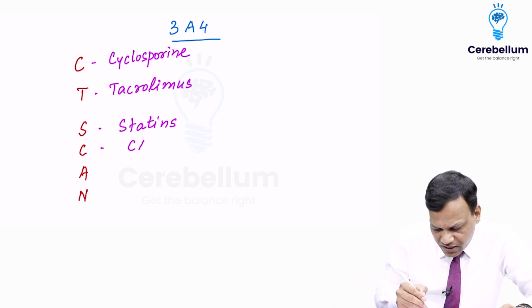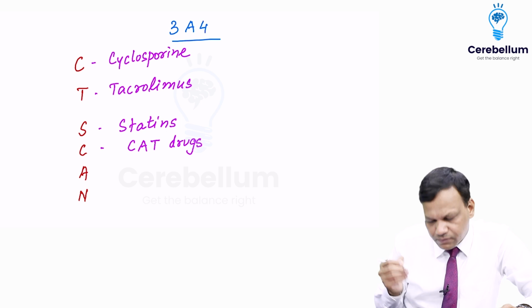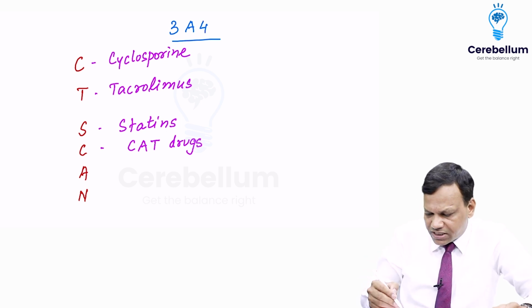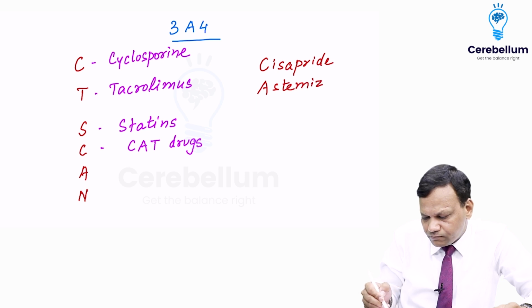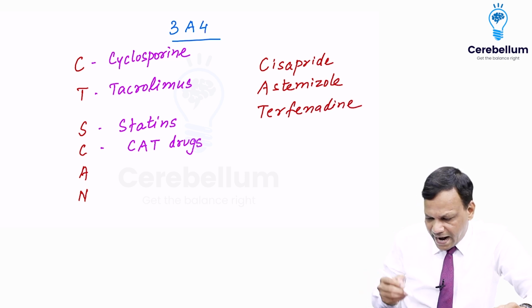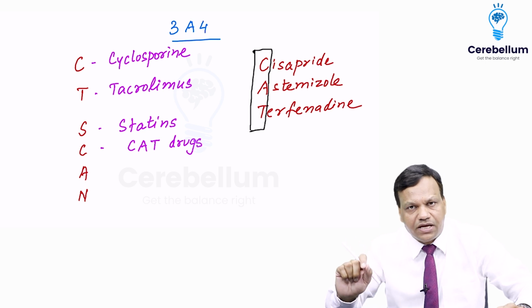Then on the C we have a group of drugs called cat drugs. Cat drugs stand for three drugs: C for cisapride, A for astemizole, and T for terfenadine. So cat drugs, cisapride, astemizole, and terfenadine, they are metabolized by CYP3A4.